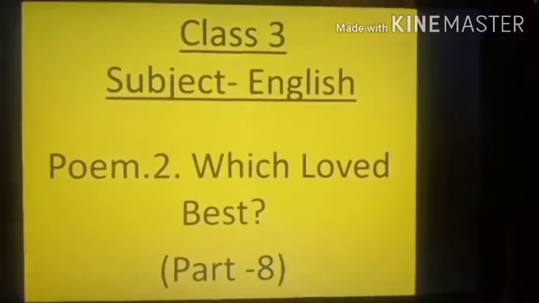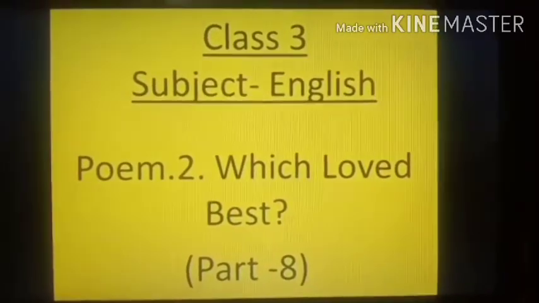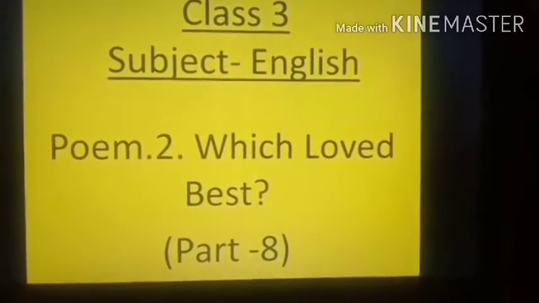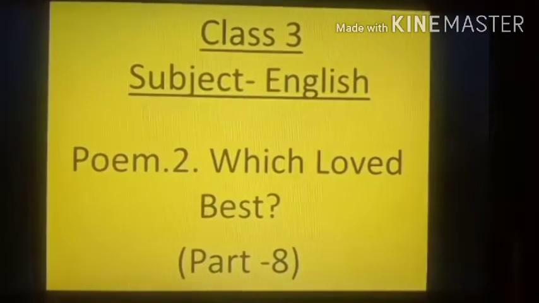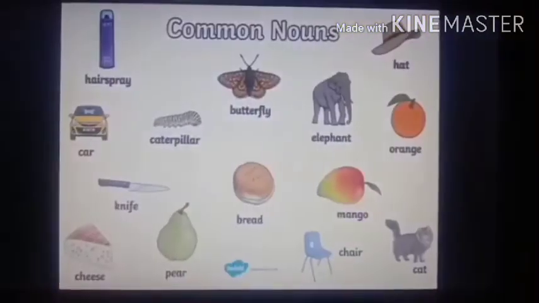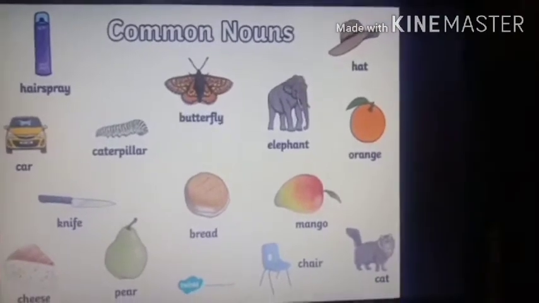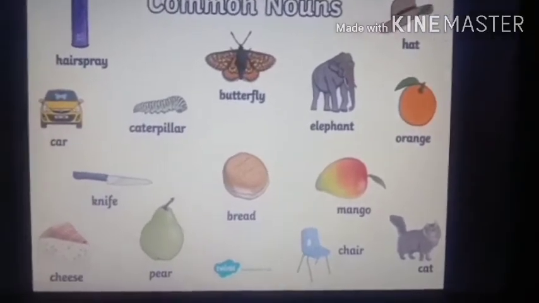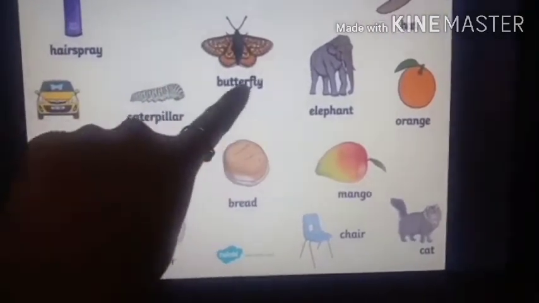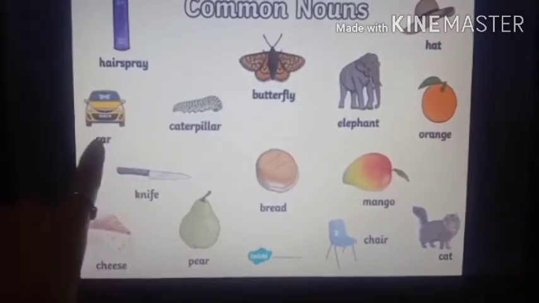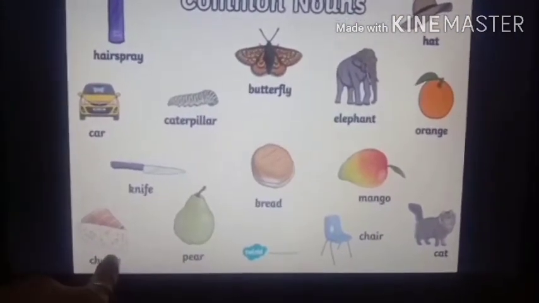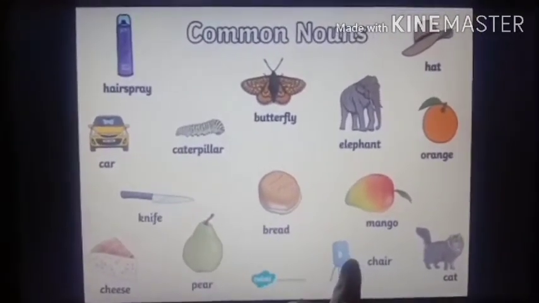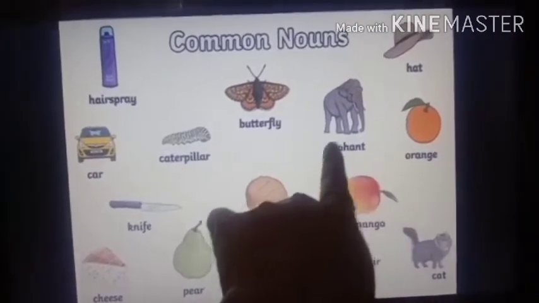Now as you know, this is the 8th video of this chapter. Now I will just show you some words. Can you see? Some words are given on the screen. There are so many words. There is hairspray, butterfly, caterpillar, car, knife, cheese, pear, bread, mango, chair, cat, orange, elephant, hat.